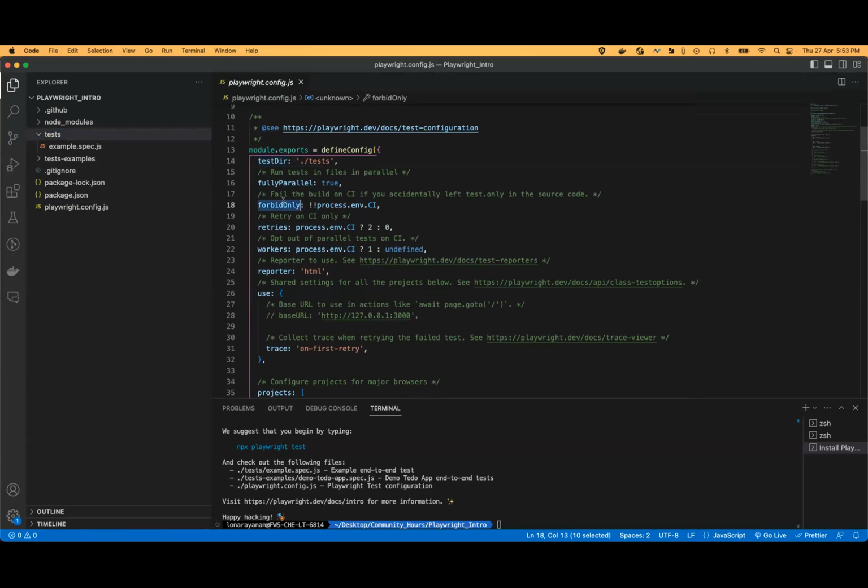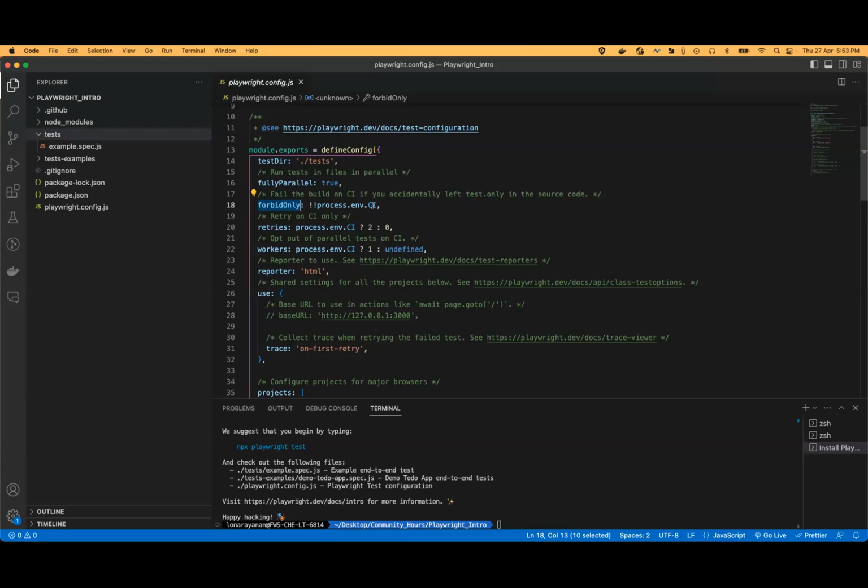Forbid only is one of the unique features. During our development process we might have used a lot of test.only or it.only to run one particular test case, but we might have pushed the code to our production branch with .only itself. So in production only one particular test case would be running and others would be skipped.